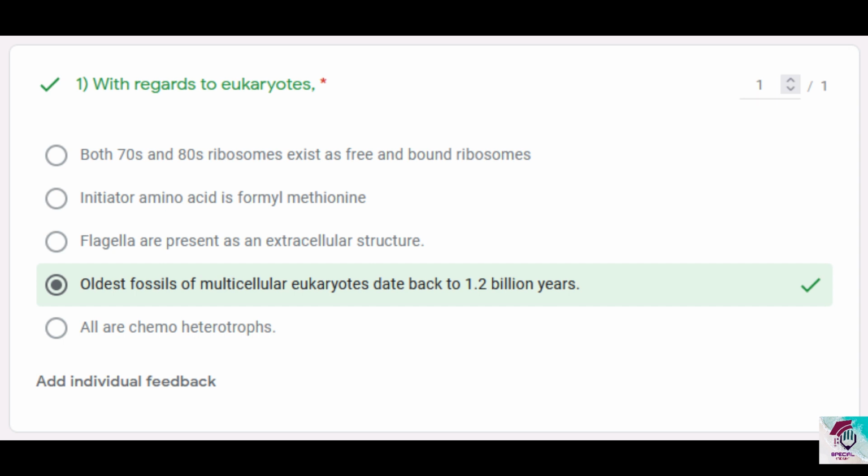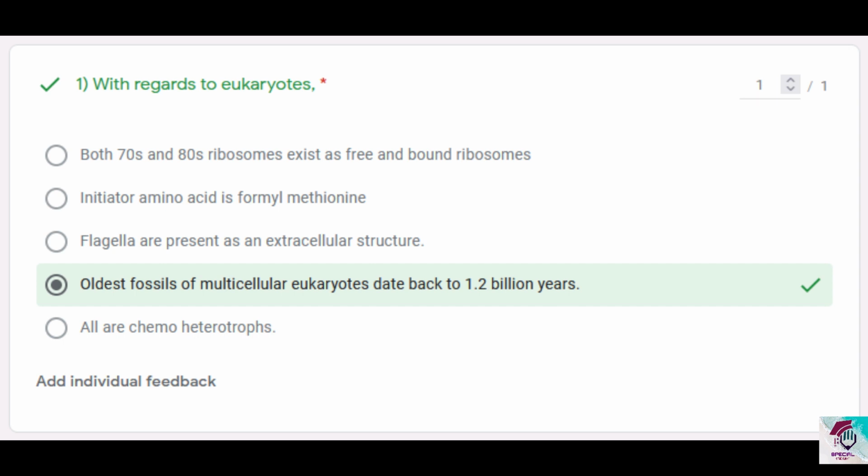And you know some other stuff about the flagella: it is intracellular, enclosed within the plasma membrane. That's why we say it's intracellular, and it has a 9+2 arrangement of microtubules, as you know, and the average diameter is around 200 nanometers. Option 4, oldest fossils of multicellular eukaryotes date back to 1.2 billion years. This is correct because the first